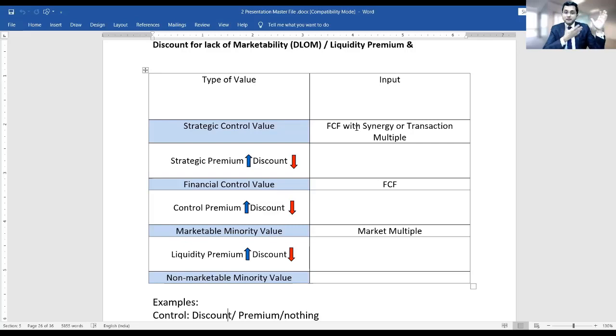Promoter is holding 75% shares in the company. Public is holding 25% shares, and out of the public, some big investors are there. So hardly 5-10% of the shares come to the market and they are traded. It means minority shareholding is trading shares, and that's why the market price per share of the comparable company is reflecting the price for minority shareholding.